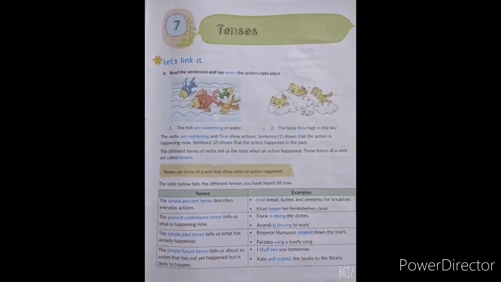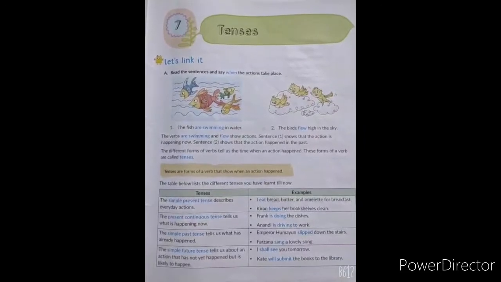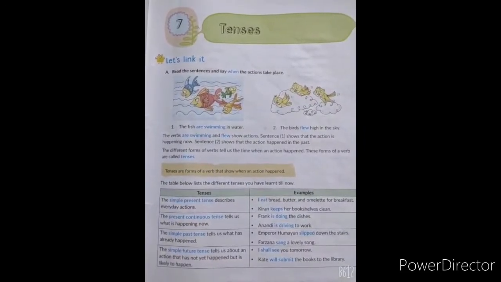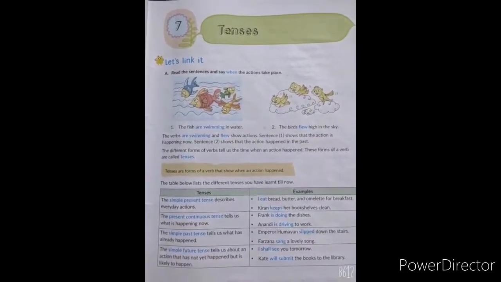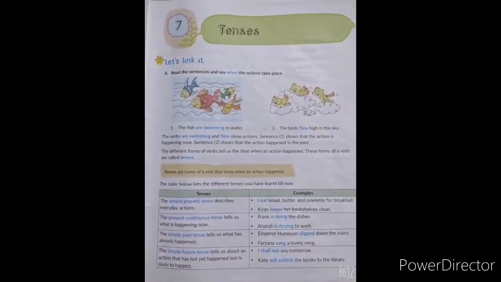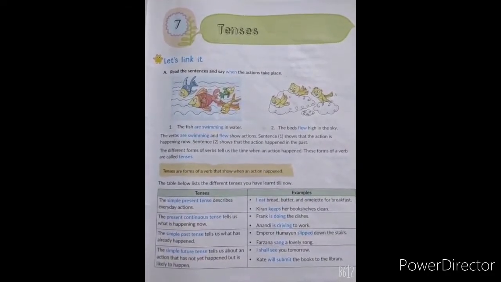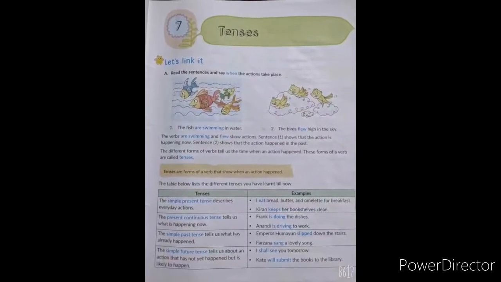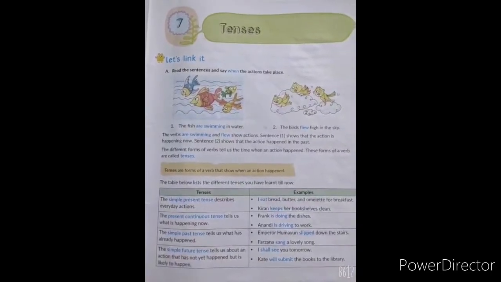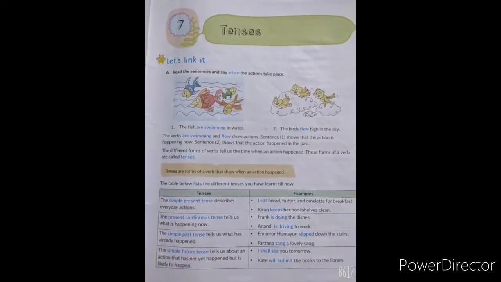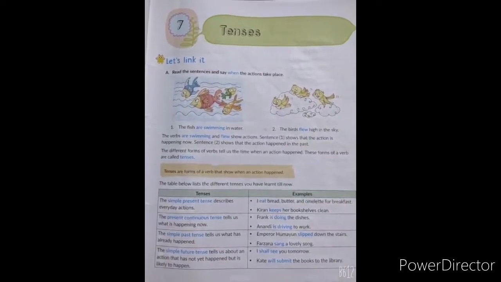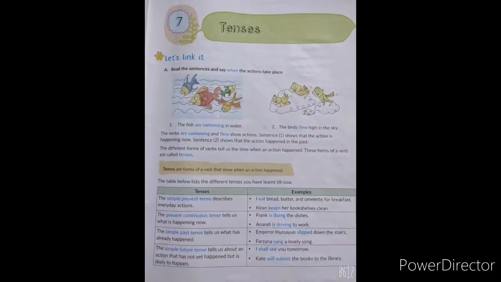Now, I have already explained this lesson in detail. See here students, the definition. Tenses are forms of a verb that show when an action happened. I am repeating once again. Tenses are forms of a verb that show when an action happened.